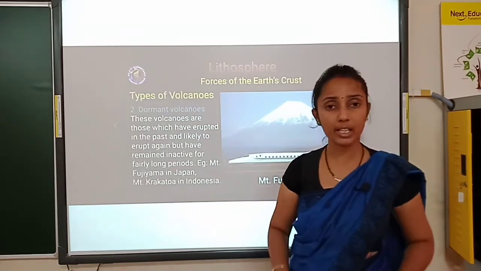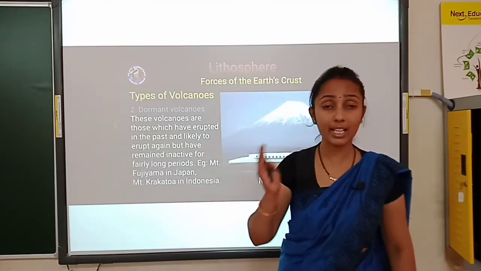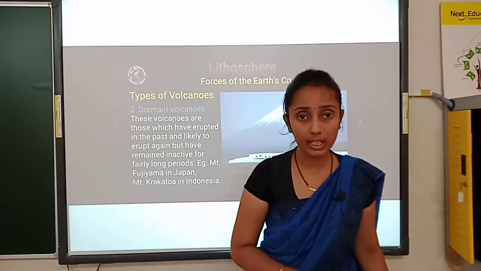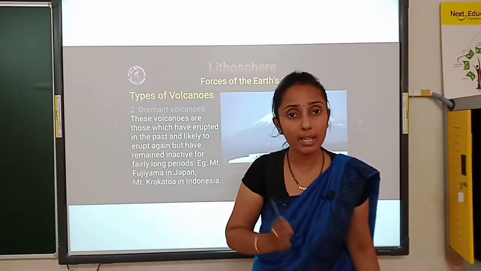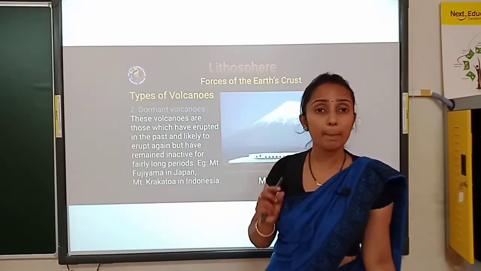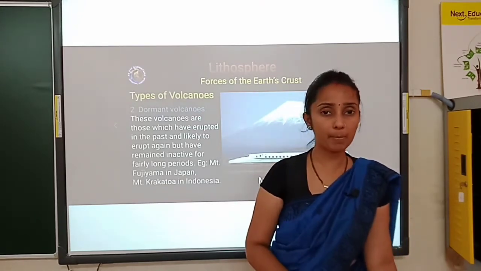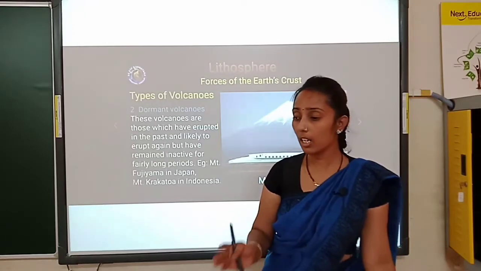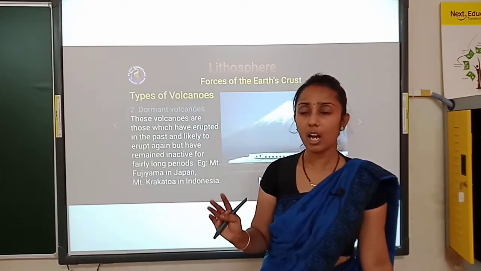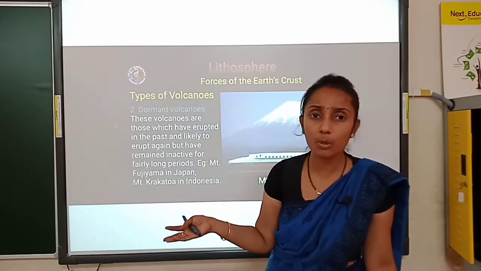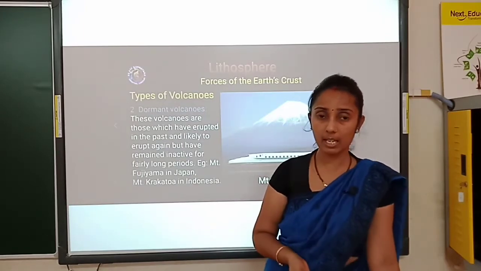Example I am telling you, children, for a dormant volcano: in a place called A, 5 years back there was a volcanic eruption. After 5 years till now we have not seen any volcanic eruption, and maybe after 1 or 2 years we may expect a volcano there. Is the example clear?